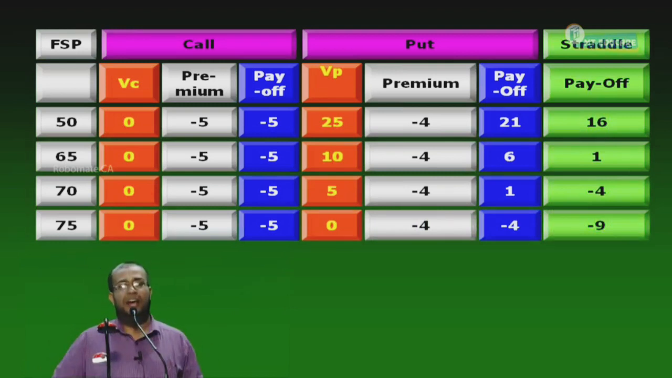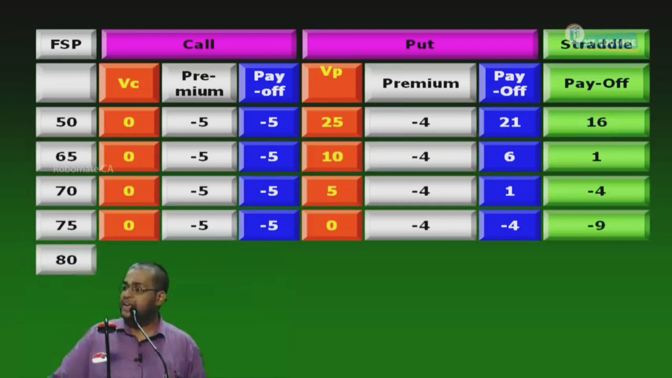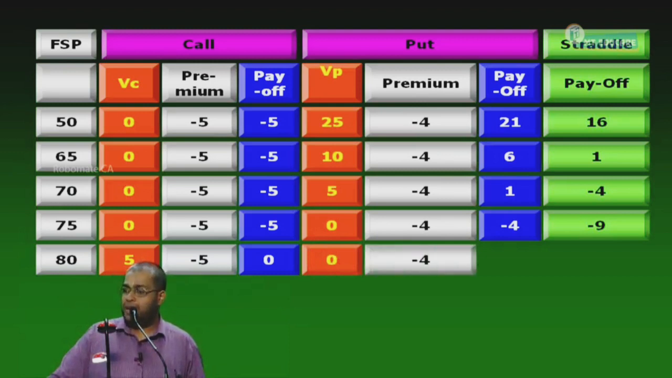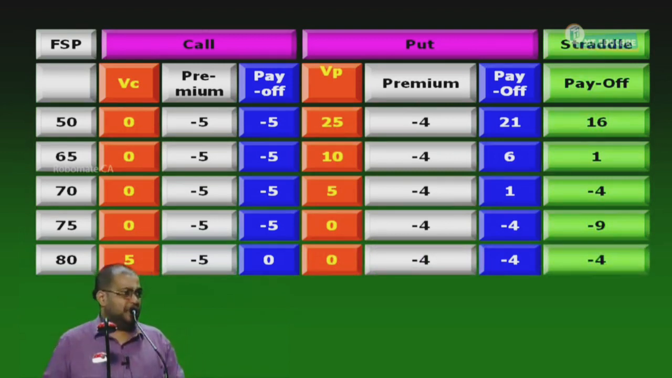Up to this, are you following? Now, next is 80. Will I exercise the call or lapse? Exercise. Why? I have a right to buy at 75 a share worth 80. What is the worth of the call? 5. What is the premium paid? 5. What is the payoff? 0. Will the put be exercised or lapse? Lapse. What is the worth of the put? 0. Premium paid -4. What is the payoff? -4. The portfolio payoff is -4.